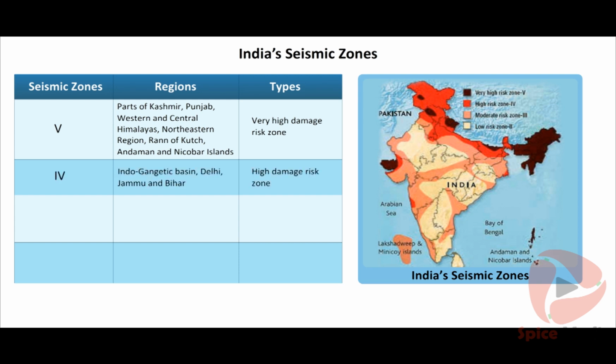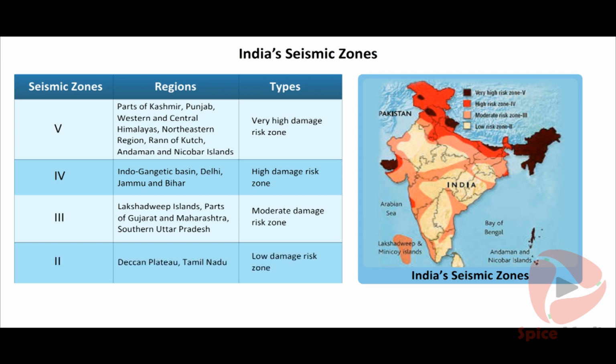Zone 4 covering Indo-Gangetic Basin, Delhi, Jammu and Bihar belongs to the high damage risk zone. Zone 3 covering the Lakshadweep Islands, parts of Gujarat and Maharashtra, southern Uttar Pradesh belongs to the moderate damage risk zone. Zone 2 covering Deccan Plateau, Tamil Nadu belongs to the low damage risk zone.